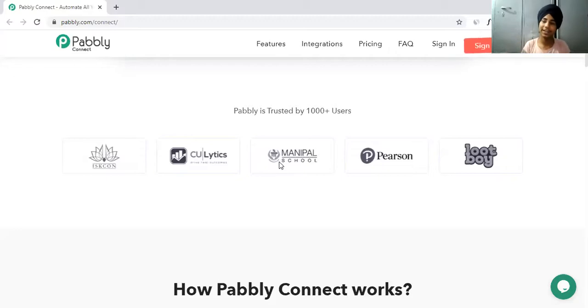How can you drive that data to another autoresponder to set up an email sequence? You can say, if someone had a failed payment, then give them a cart abandonment email or things like that, right? So how can you do that? You will use tools like Zapier or Pebble Connect. By the way, I did a review between both, as I told earlier. You can find the link in the description, you can go and check it out.